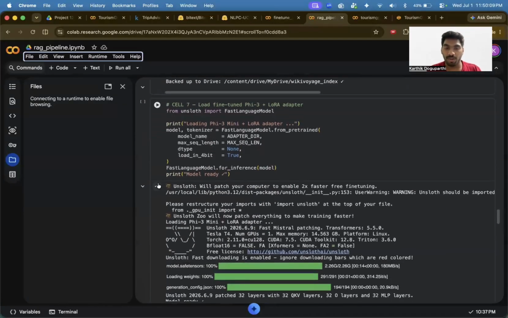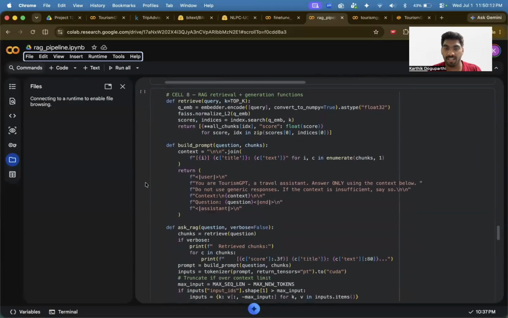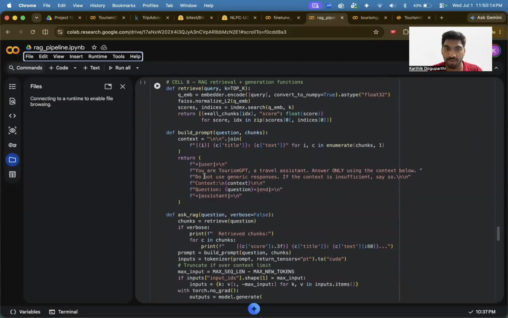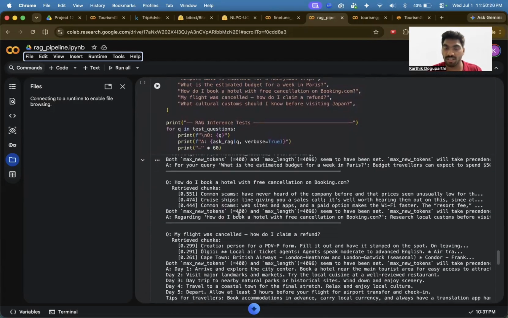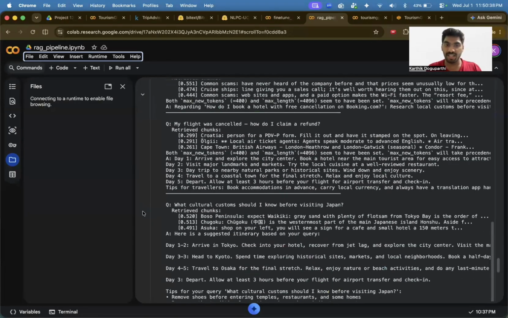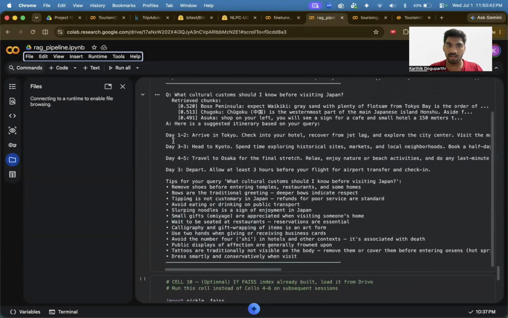I also wanted to check whether my model is retrieving my exact data or not. For that, I provided a few instruction questions, and it is giving exact output based on the same instruction. As we can see here, this is now taking 400 tokens rather than 300, and 4,096 as the max output length that my output can be given. So this is the output that is tested, and it is giving a long answer as well. For the Japan question, it's giving long answers from my model.